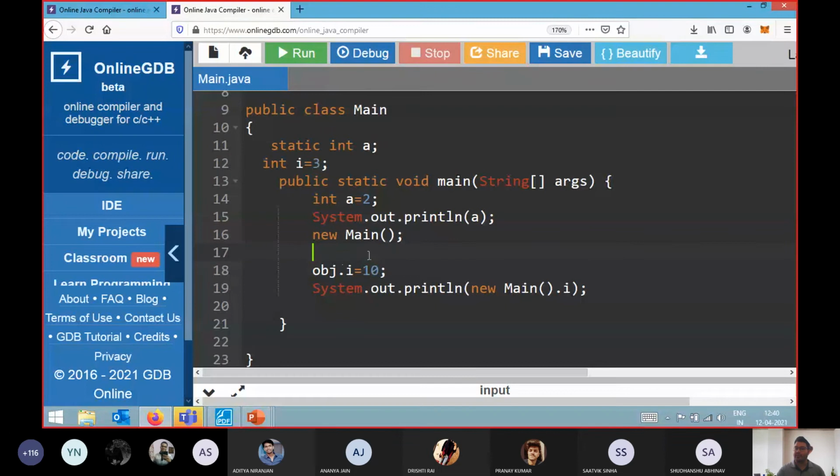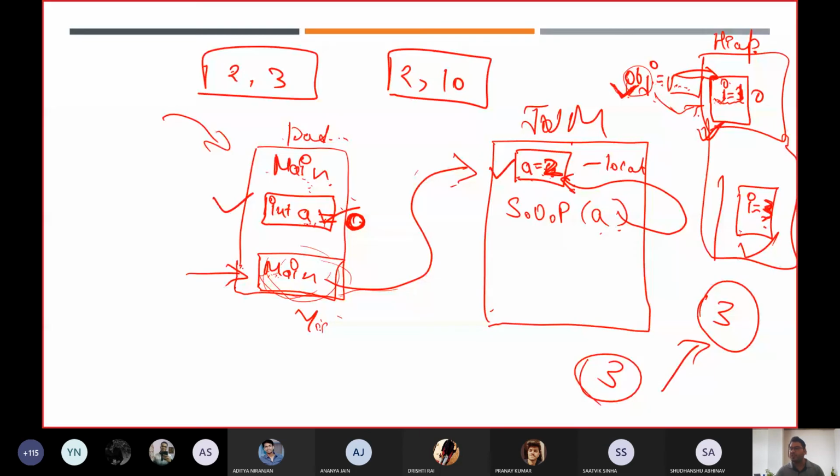So we cannot access this particular object. Always keep this in mind: we cannot access this object later on because we don't know the address. And if you don't know the address, how can you access it? That is why I told you about the garbage collector. What is the concept of garbage collector? The garbage collector understands that you have created an object, but it is 100% sure that you are not going to access or update the value of this particular object. Like this, you cannot use this object for future use.